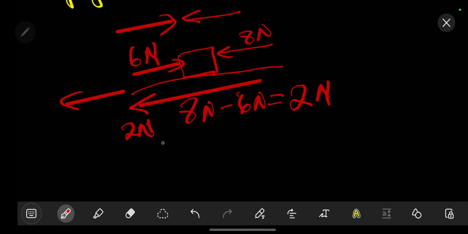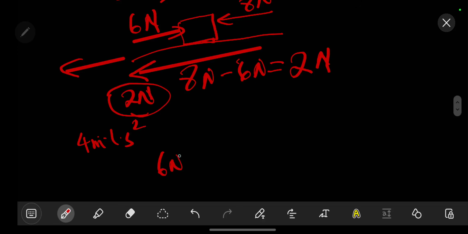Then also we are going to find that the acceleration shall be directly proportional. If we have 2 newtons, the acceleration produced will also be, let's say, 4 meters per second squared. If the net force is increased to 6 newtons, you might find that the new acceleration might be something like 12 meters per second squared. So as long as you increase the force, there will be an increase in the acceleration. That is basically Newton's second law.